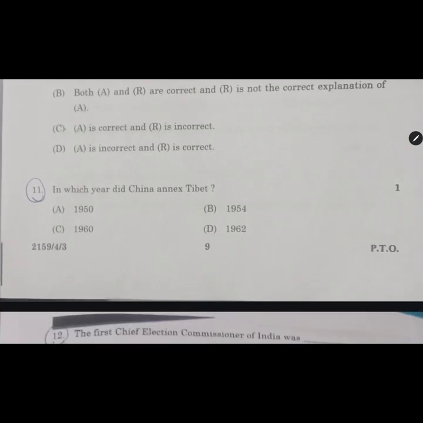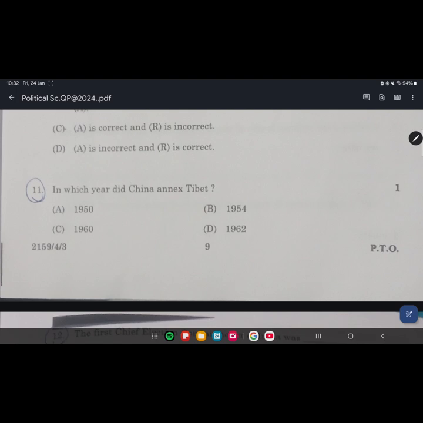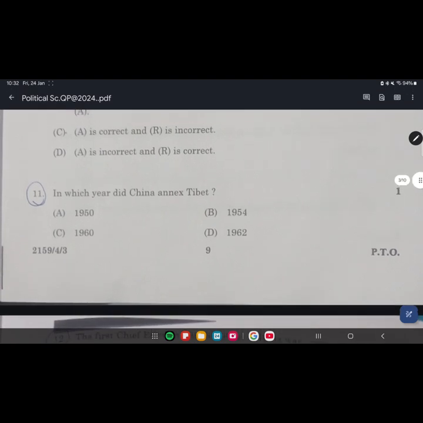In which year did China annex Tibet? China annexed Tibet in 1954. Sorry, my bad. China annexed Tibet in 1950. They started the invasion in October 1950, and they successfully annexed it by 1951.